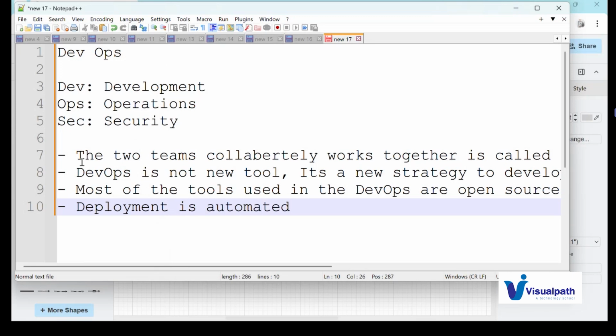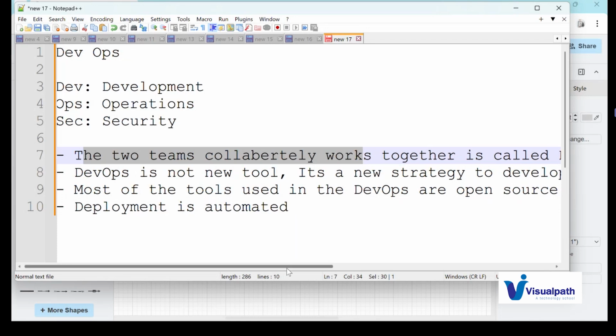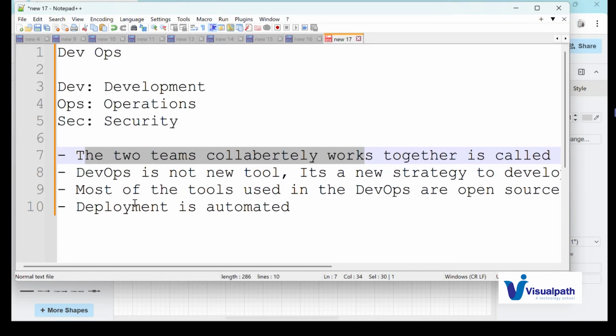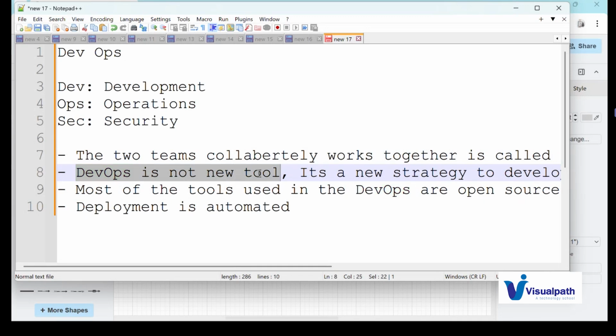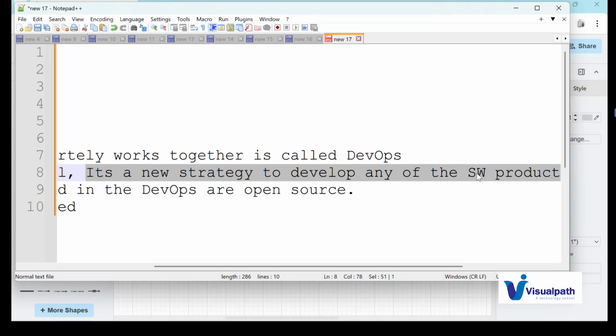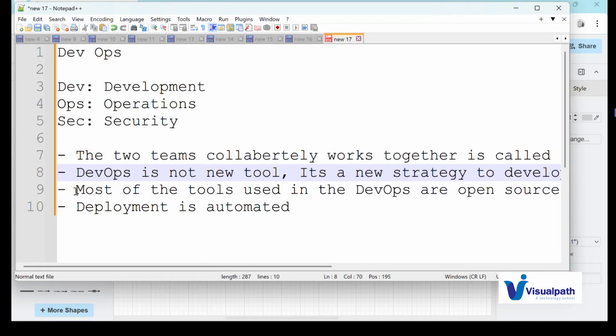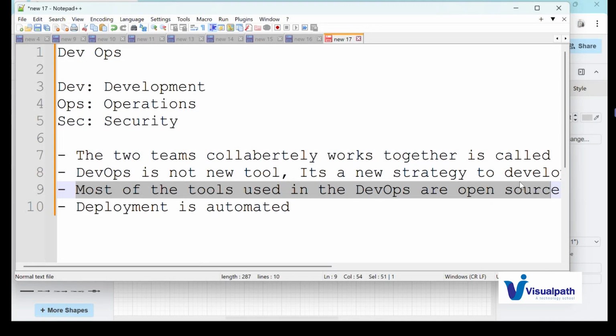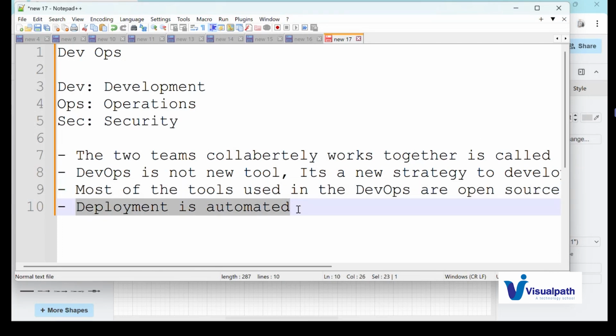So what is DevOps here? The two teams, the development plus operations team, collaboratively working together is called DevOps, guys. Is DevOps a new technology? No, it's a new strategy to develop any software product. Most of the tools used in DevOps are open source, that means freely available software. We need not purchase any license to use them. And most importantly, the deployment is automated here.